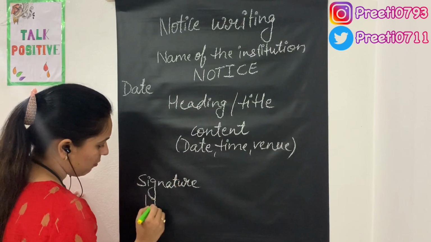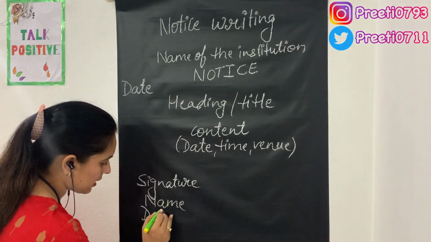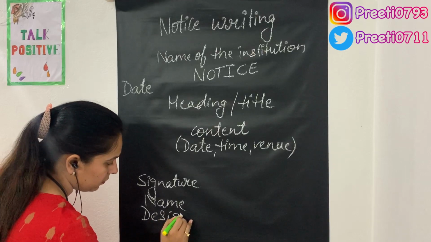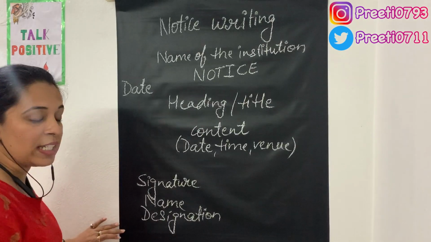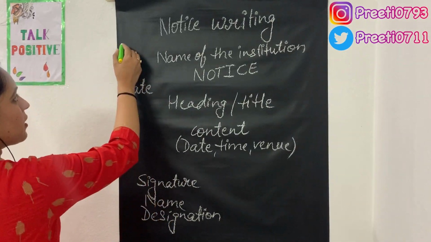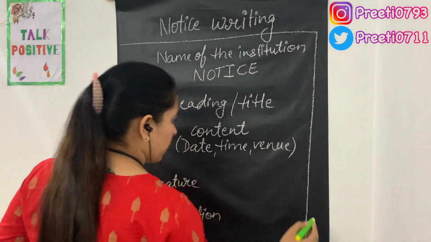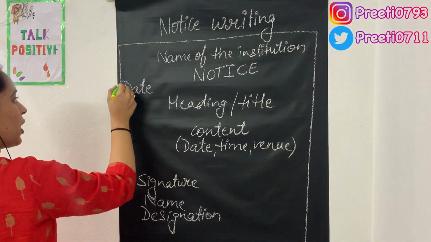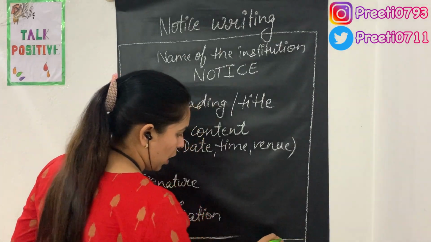Then comes the name of the writer, and then the designation. A very important thing to keep in mind is that a notice is always written in a box. Please do not forget it, that a notice is always written in a box.